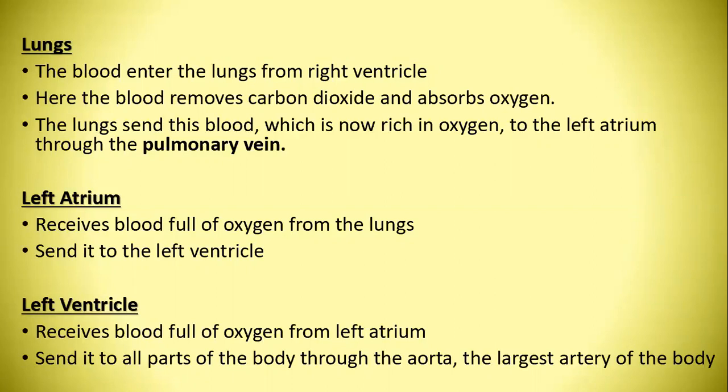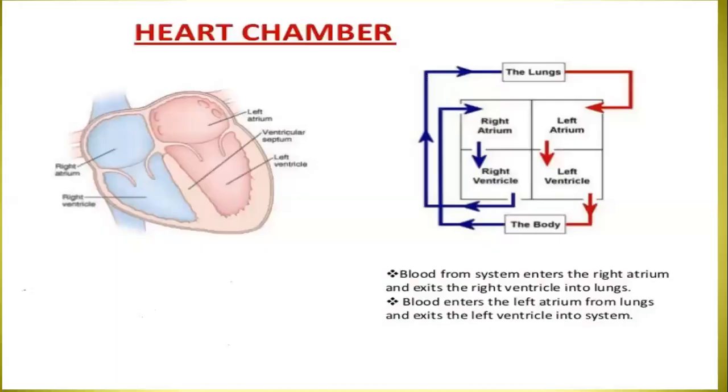The left atrium pushes the blood to the left ventricle, and the left ventricle pushes the blood to the human body.